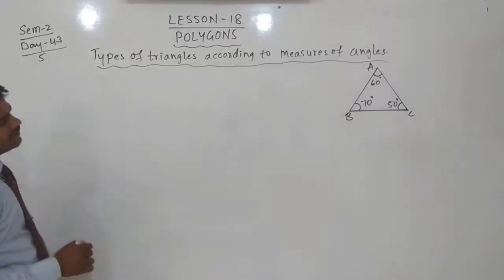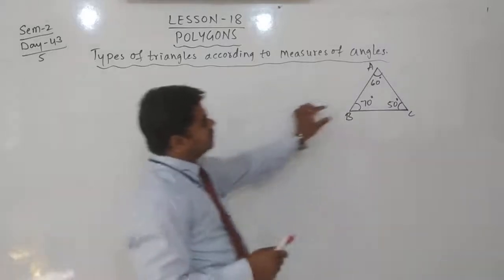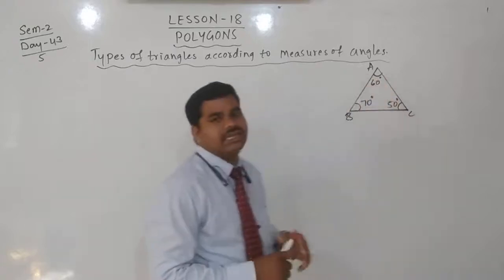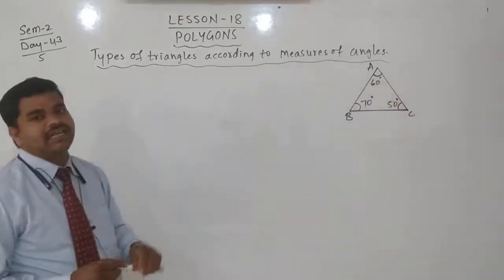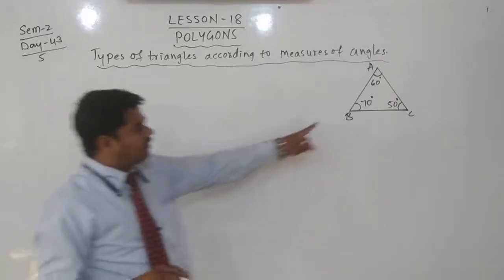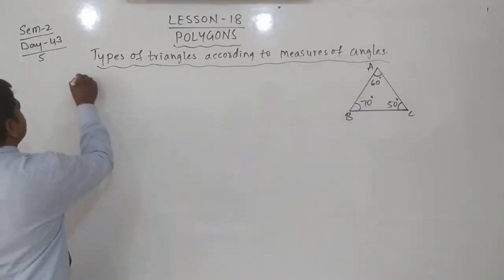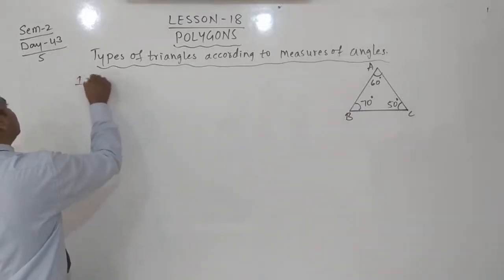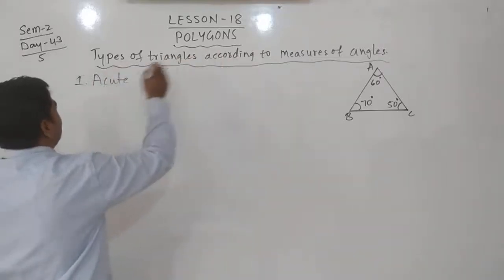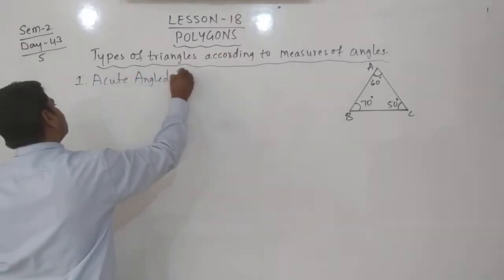Here the angles you observe, which type of angles are these? Yes, it is less than 90 degree, it is also less than 90 degree, and it is also less than 90 degree. Then this type of triangle you can call an acute angled triangle. All are acute angles. This is the first type of triangle based on their angles: acute angle triangle.